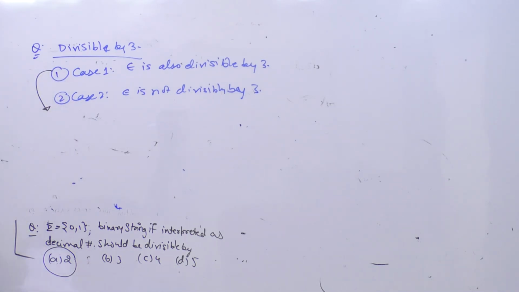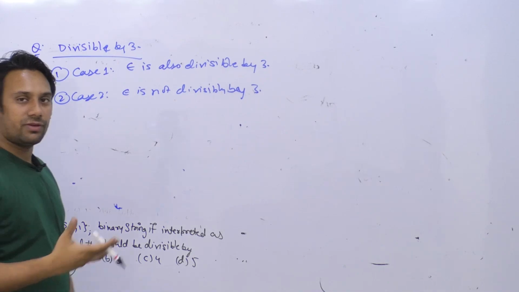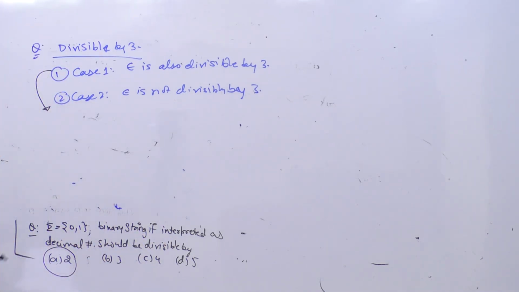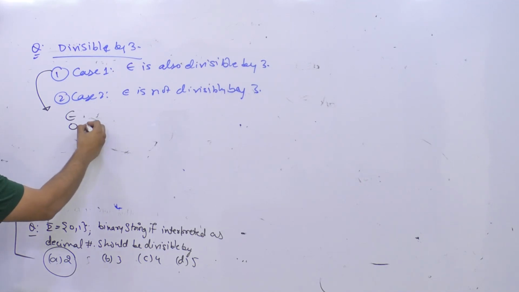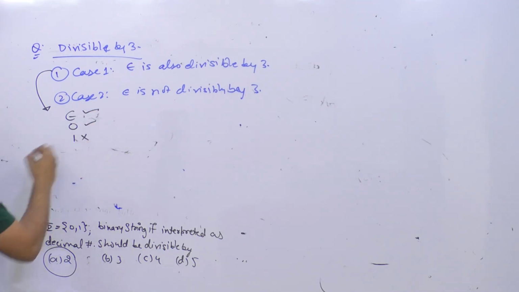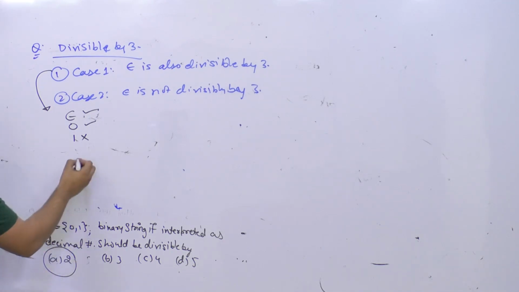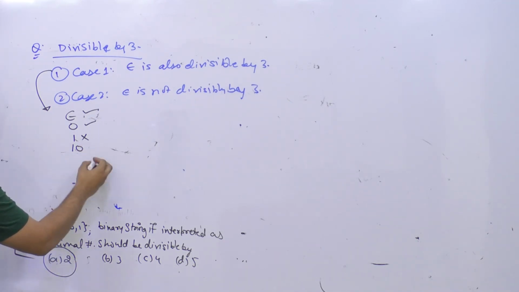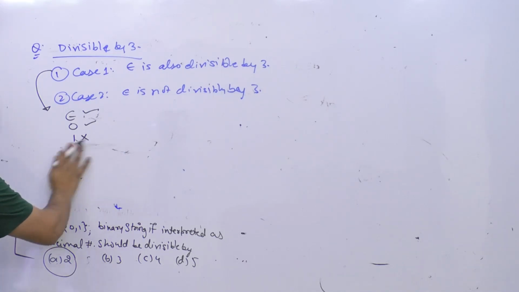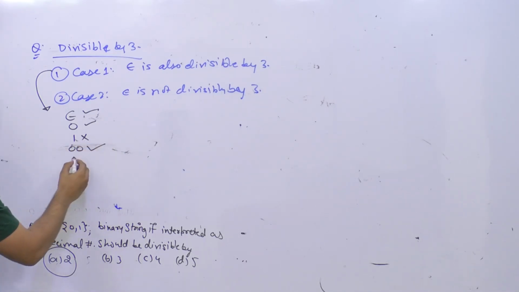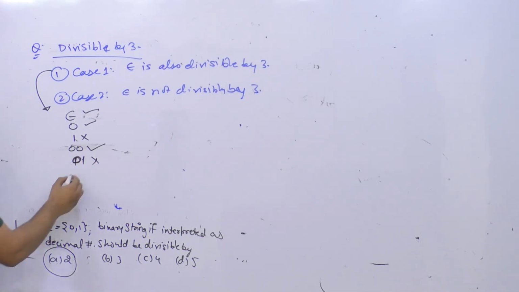So if we take the first case, let us try and figure out the properties of a number that will be divisible by 3. What properties are there for numbers divisible by 3? Here you can see epsilon should be divisible by 3. If you have a single 0, that is also divisible by 3. If you have a single 1, that is not divisible by 3. If you get 0 0, that is divisible by 3. If you get 0 1, that is not divisible by 3. If you get 1 0, that is not divisible by 3. If you get 1 1, that is divisible by 3.